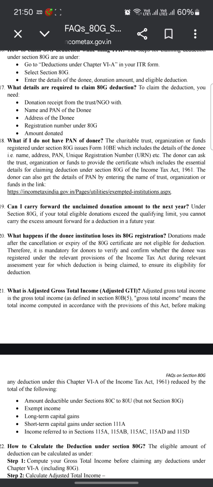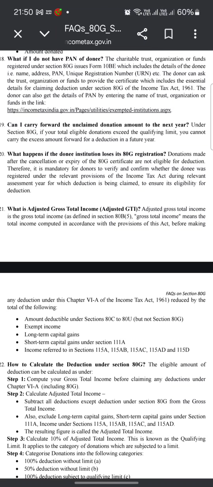Therefore, it is mandatory for the donor to verify and confirm whether the donee was registered under the relevant provision of the Income Tax Act during the relevant assessment year for which the deduction is being claimed, to ensure its eligibility for deduction.